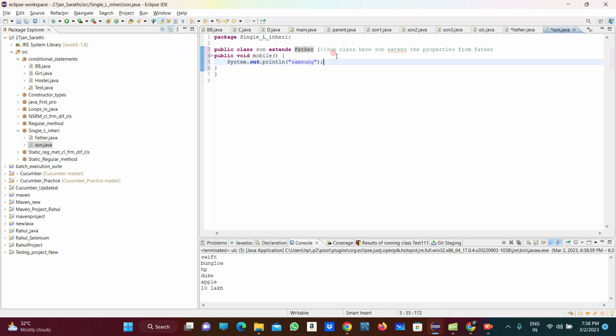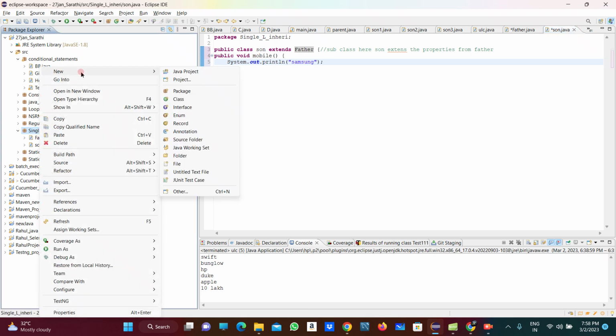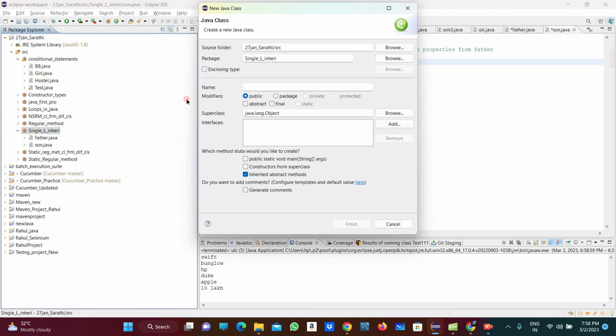For executing the program, we have to create another class under the same package, the main method class, because neither the Son class nor the Father class has a main method. In Java standard practice, we can't execute a program without a main method, so for that purpose we are taking another class.